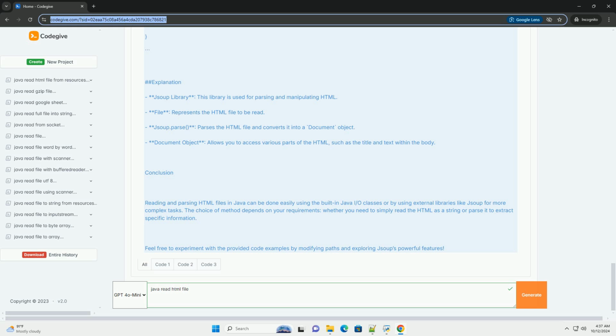Conclusion. Reading and parsing HTML files in Java can be done easily using the built-in Java I/O classes or by using external libraries like Jsoup for more complex tasks. The choice of method depends on your requirements, whether you need to simply read the HTML as a string or parse it to extract specific information. Feel free to experiment with the provided code examples by modifying paths and exploring Jsoup's powerful features.